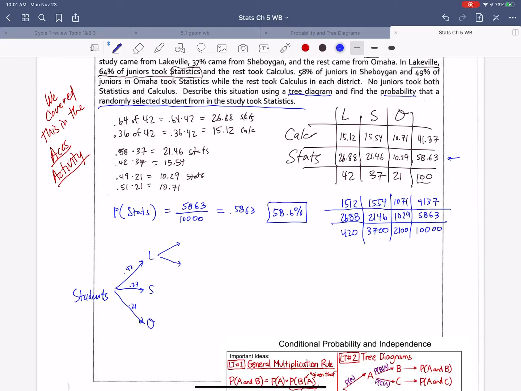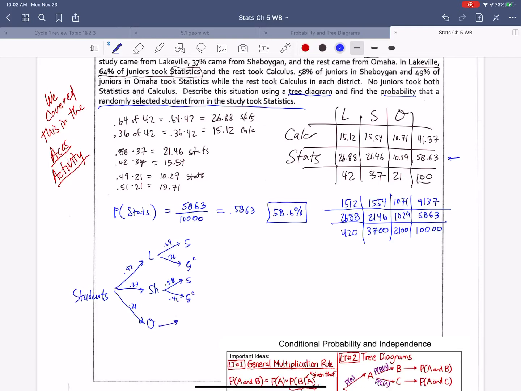Now, of the people from Lakeville, we have, I don't like this Sheboygan, I'll call it SH. So we have stats and not stats. The stats people were 0.64 and these were 0.36. The stats people from Sheboygan were 0.58 and this is 0.42, not stats.